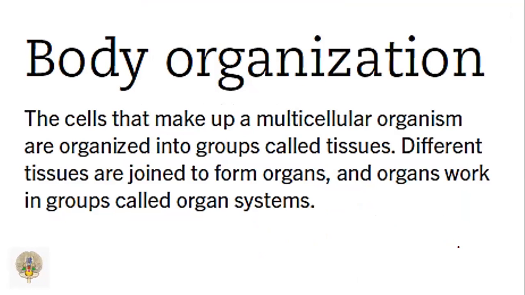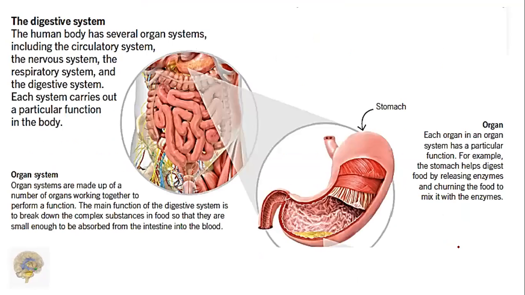The cells that make up a multicellular organism are organized into groups called tissues. Different tissues are joined to form organs, and organs work in groups called organ systems. Organ systems are made up of a number of organs working together to perform a function.